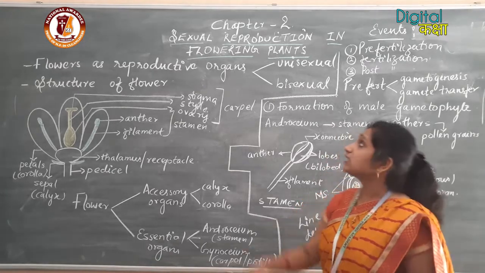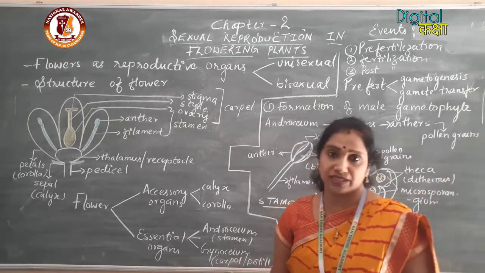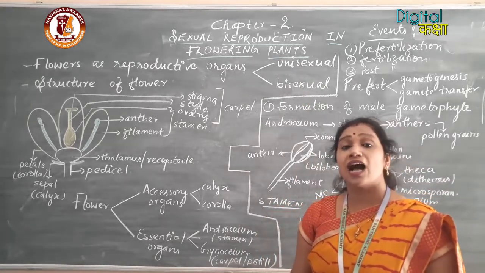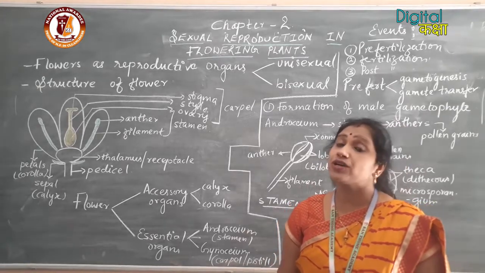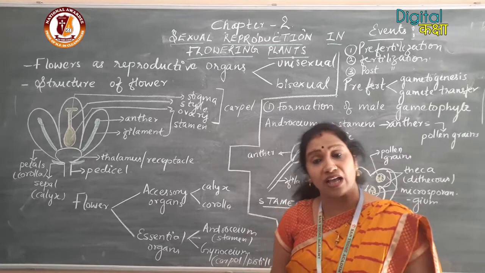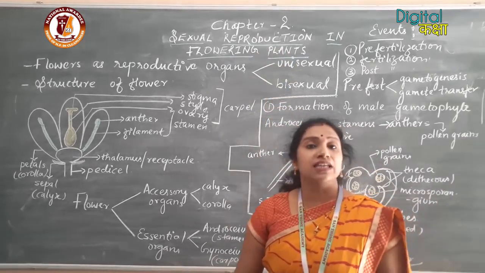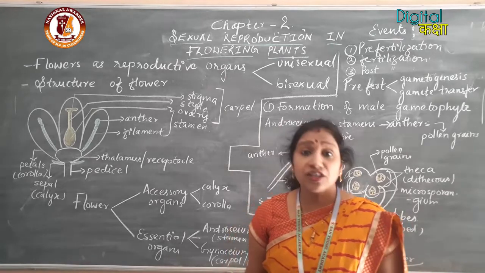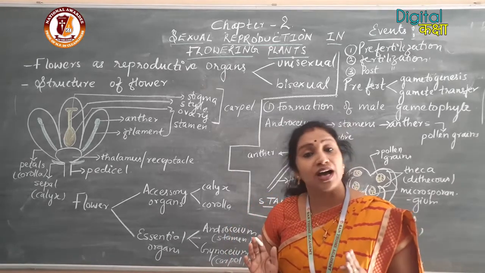You all know that flowering plants come under the group of angiosperms. Angiosperms, as they are the flowering plants, flowers are considered as the reproductive organs of the plant. Sexual reproduction means here the formation and fusion of gametes occur for the formation of a zygote.